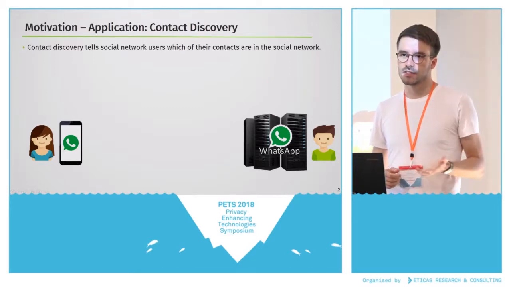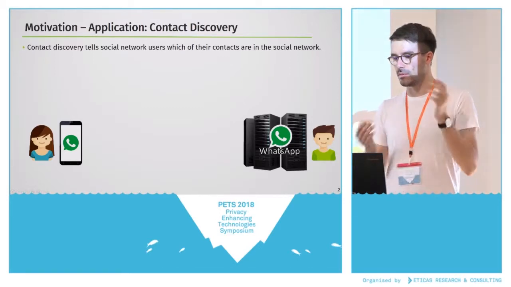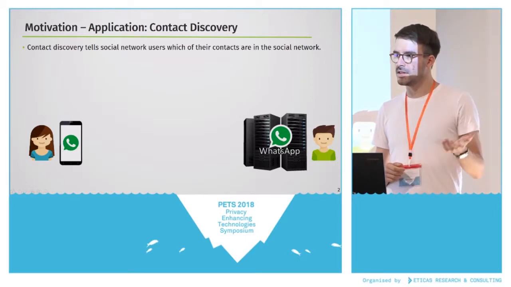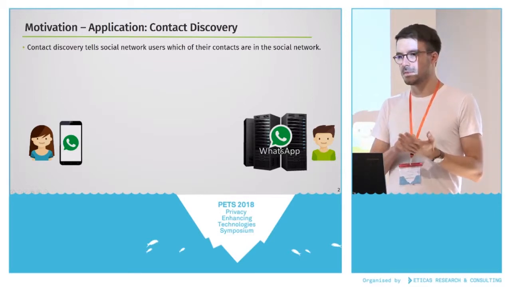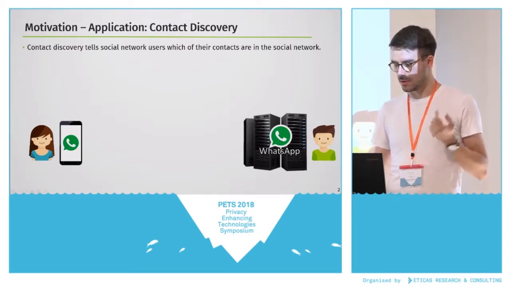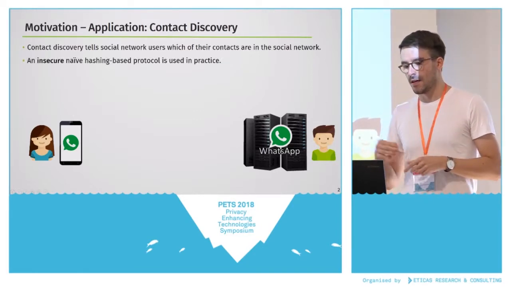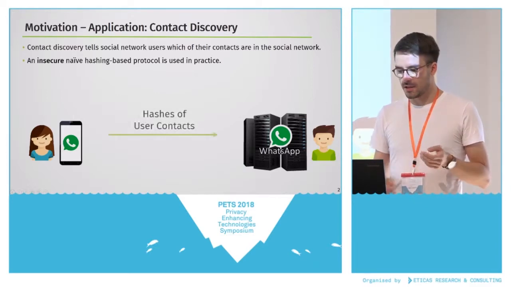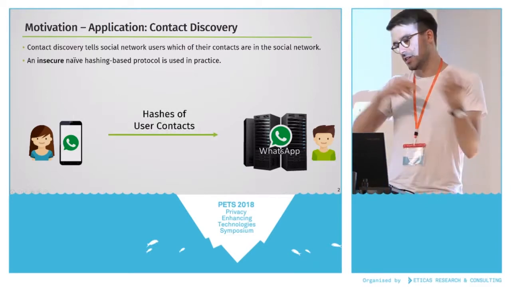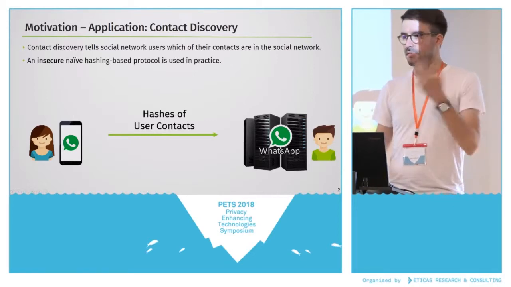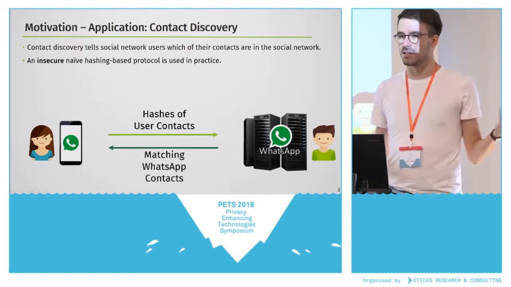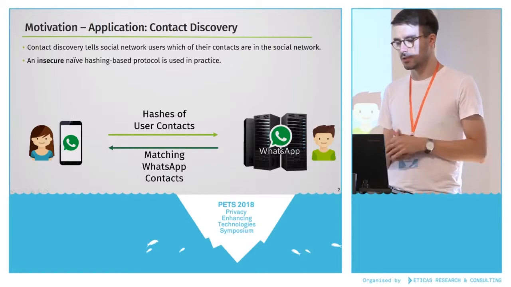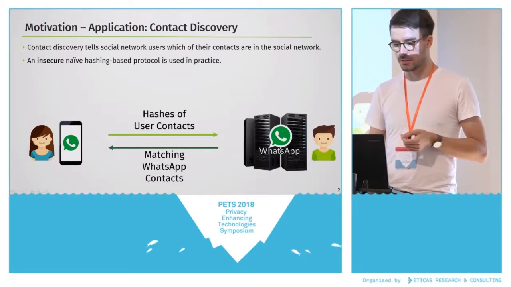So for example, you install WhatsApp on your phone and you have your address book with a couple hundred people in it, and you want to figure out which of those people you can reach through WhatsApp. What happens these days is that a very naive and insecure hash-based protocol is run, namely hashes of all your user contacts are sent to WhatsApp. WhatsApp checks if it knows these hashes and sends back the matching contacts to you, and then you know which of your contacts use WhatsApp.